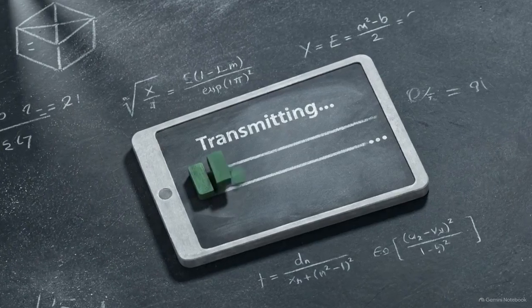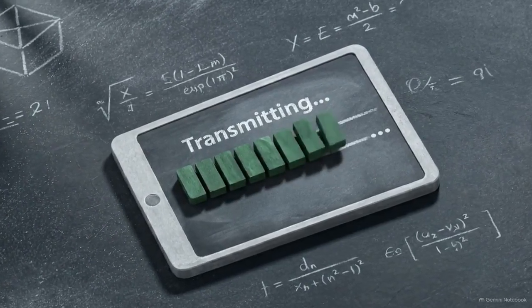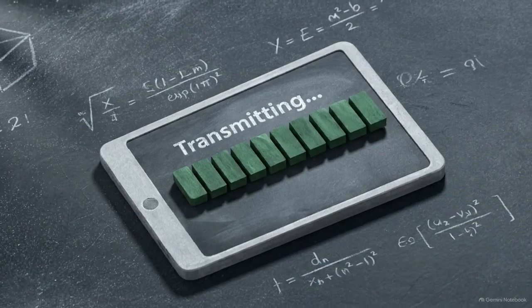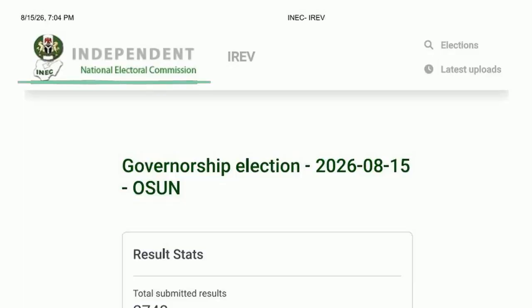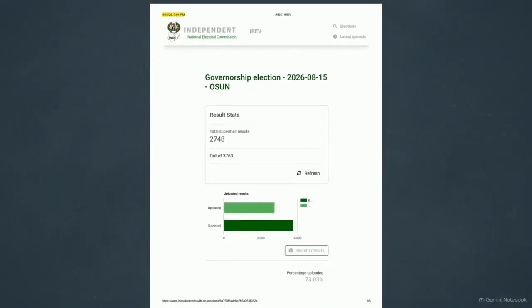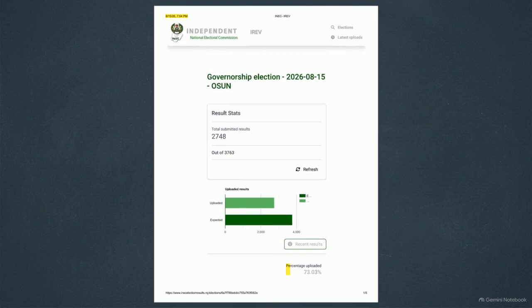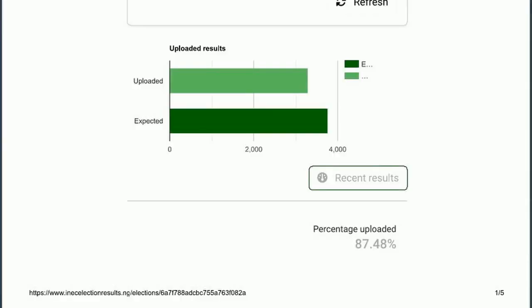When the polls officially closed in Osun State, the raw election data immediately began flooding the central servers. This screen shows the Independent National Electoral Commission's result viewing portal. By 7:04 p.m. on election night, the system had already processed 73.03% of the state's polling unit results. 2 hours later, at 9:01 p.m., that upload percentage reached 87.48%.